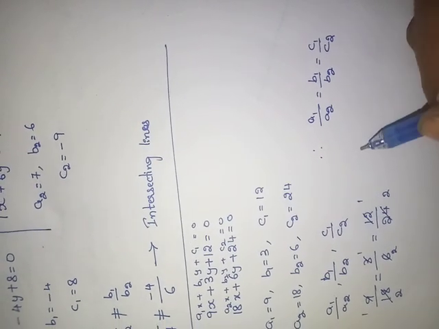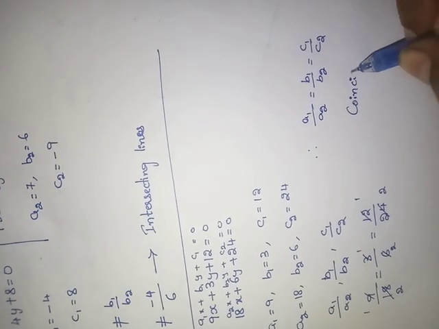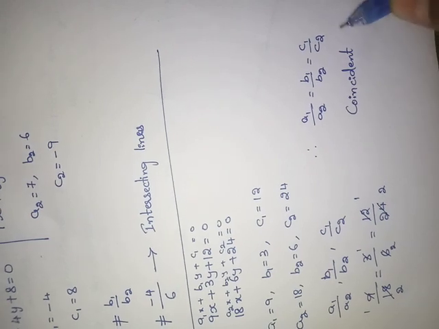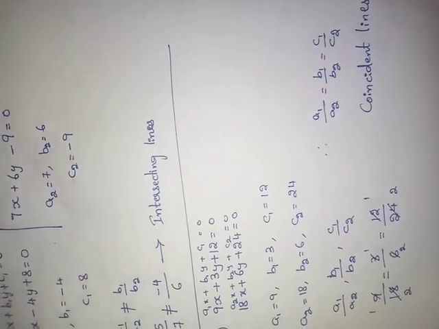If all are equal, these are called as what? Coincident lines. What lines? Coincident lines. Did you understand, children? Shall I go to the next problem then?